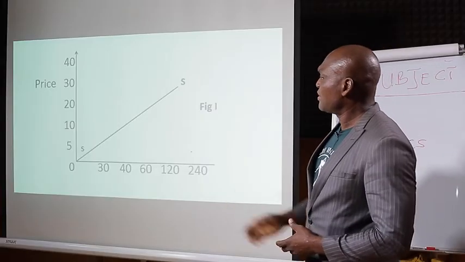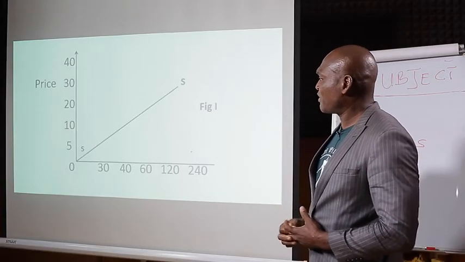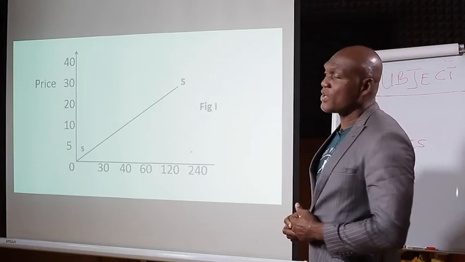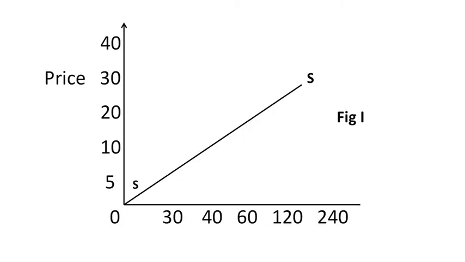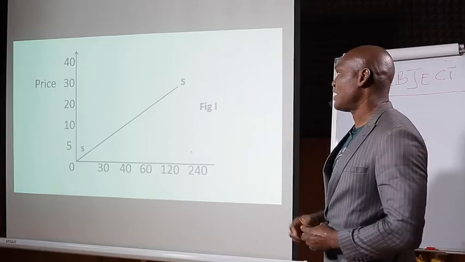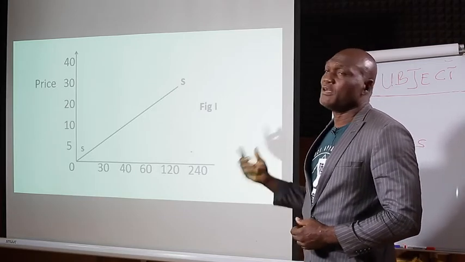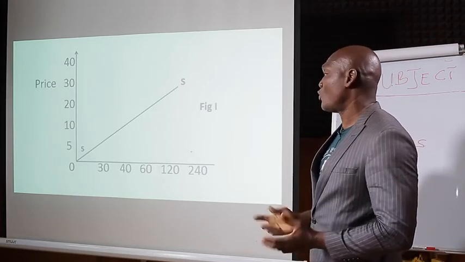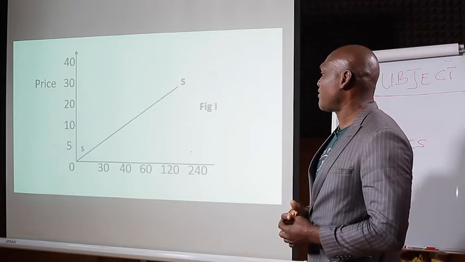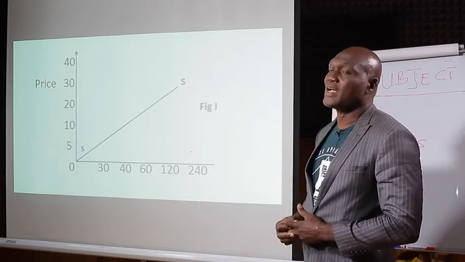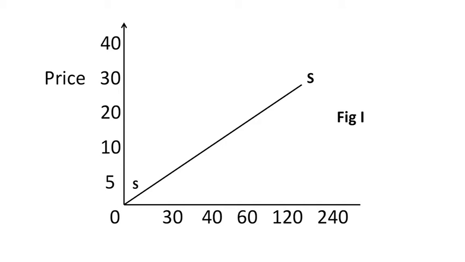As you can see, when the price was at 5 naira, only 30x were supplied. When the price increased to 10 naira, the suppliers increased their supply to 40x. As the price increased again to 20 naira, the suppliers increased their supply to 60. At 30 naira, 120x were supplied. And at 40 naira, 240x were made available.